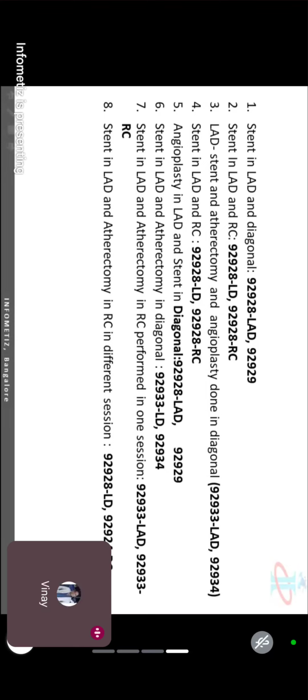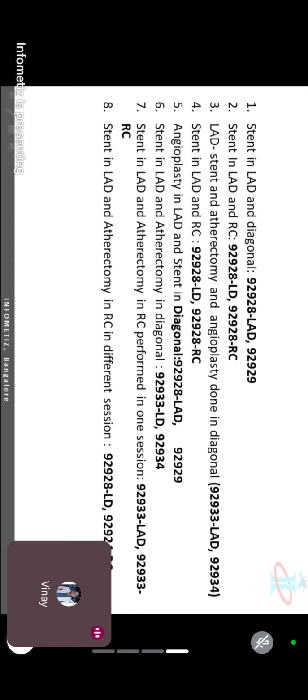So stent placement in a LAD and diagonal: 9 to 928, 9 to 929, as the diagonal is a branch of a LAD, right? That is why 2 vessel, 2 codes. 1 parent, 1 add-on. Because one is a major, one is a branch.